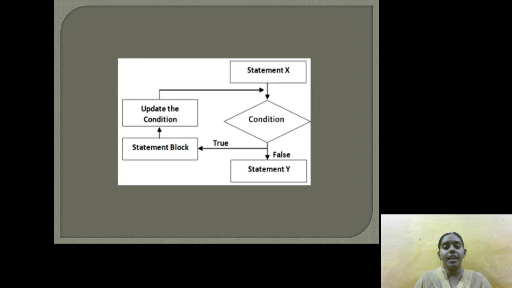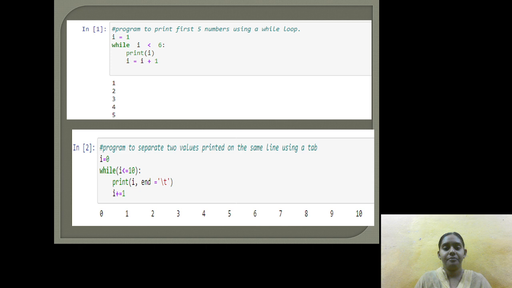Every time it repeats the statement block, it updates i equal to i plus 1, that is 1 plus 1 is 2, 2 plus 1 is 3, and so on up to 9. If the condition is true, it executes the test expression, executes the statement block and updates the condition, after the statement x. If and only if the condition is false, it executes the statement y.